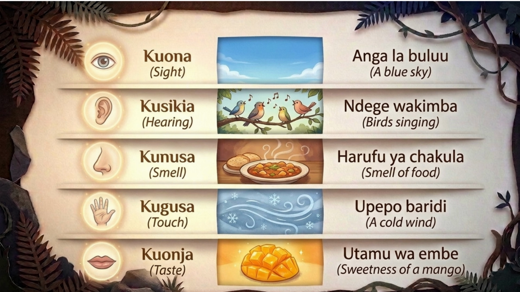Kunusa, smell. What do you smell? Harufu ya mvua, the smell of rain. Harufu ya chakula, the smell of food. Harufu ya maua, the smell of flowers. Kugusa, touch or feel. What do you feel? Upepo baridi, a cold wind. Mchanga wa moto, hot sand. Nyasi laini, soft grass. Kuonja, taste. What do you taste? Chumvi ya bahari, hewani, salt from the sea in the air. Utamu wa embe, the sweetness of a mango.